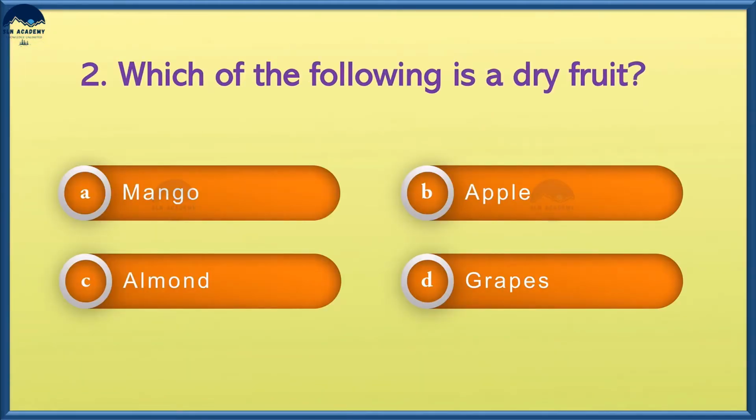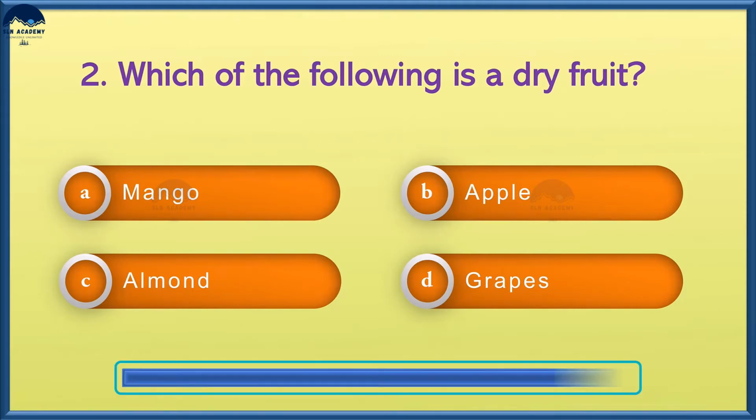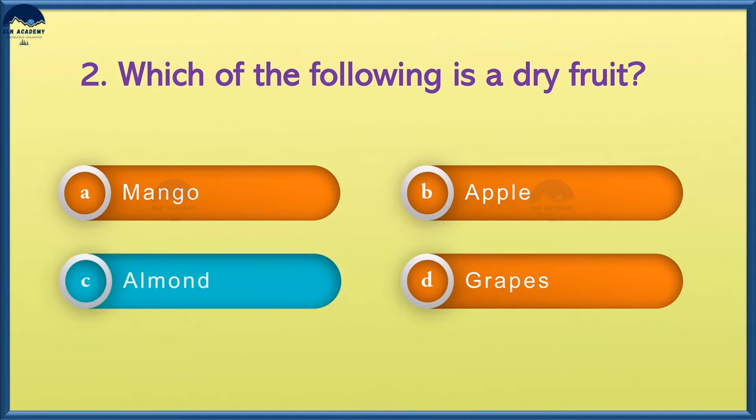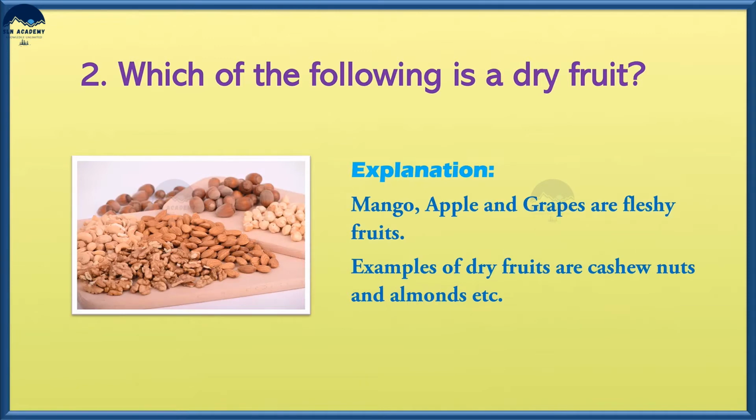Which of the following is a dry fruit? Option A, mango. Option B, apple. Option C, almond. And option D, grapes. And the answer is option C, almonds. Mango, apple, and grapes, these are fleshy fruits. Examples of dry fruits are cashew nuts and almonds, etc.